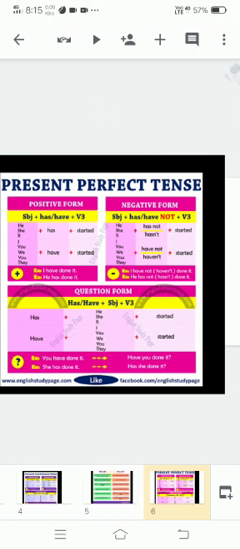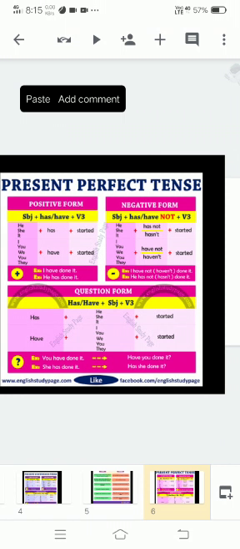In our question form, in interrogative, this is formed by placing have or has before the subject, like has, have plus subject plus verb third form. Has plus he, she, it; with he, she, it we use has, I, you, we, they we use have. So has he started, have they started, like that.